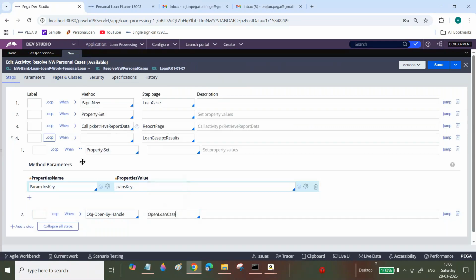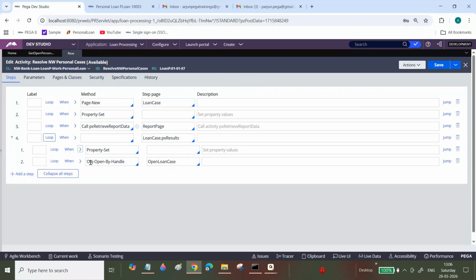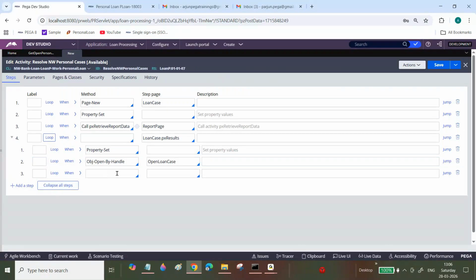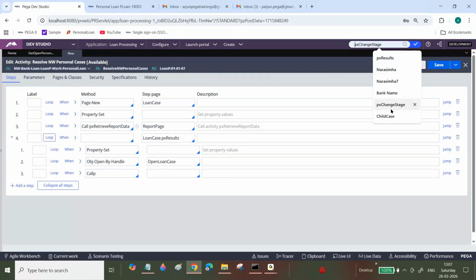Now I want to send an email. Why? Because I want to get the email details. Even email details we have here. First, we are going to resolve that case. What is the activity? PX force, PX force PX case. Post case.